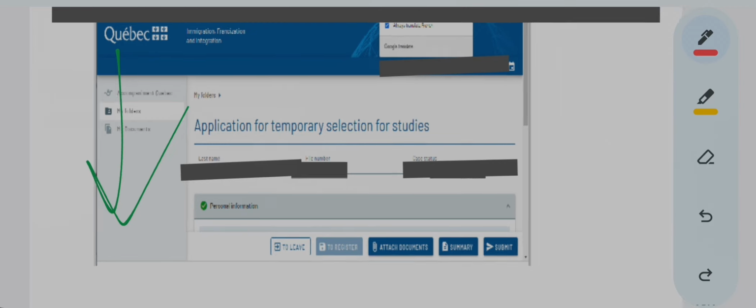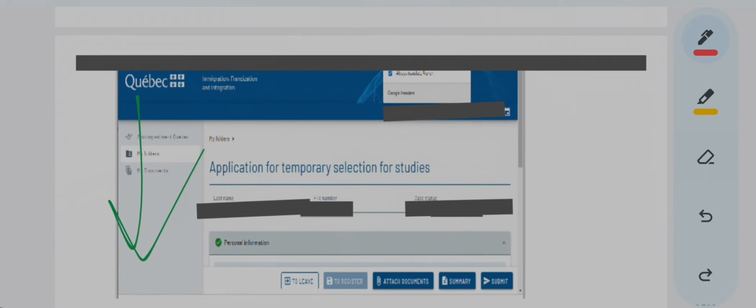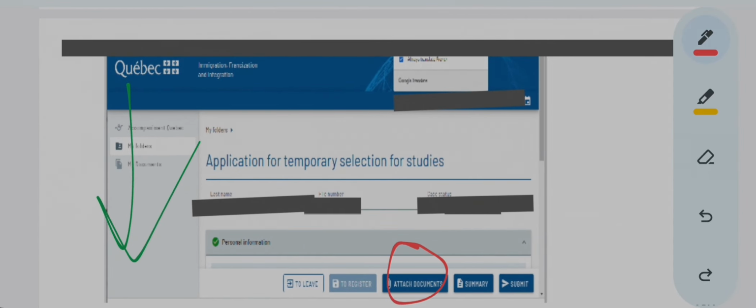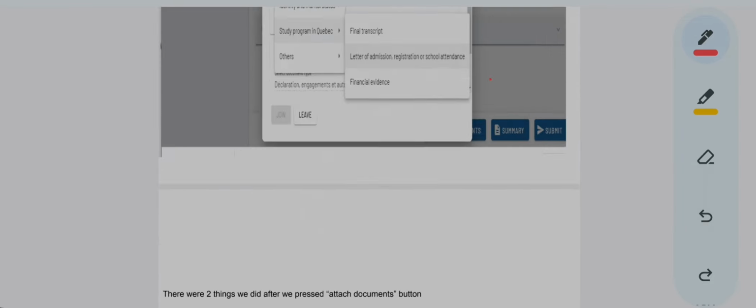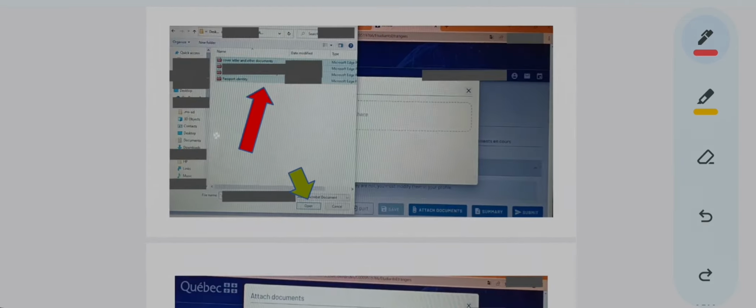I will show you. When you started to attach your documents, this is how your portal looked. Getting my point?